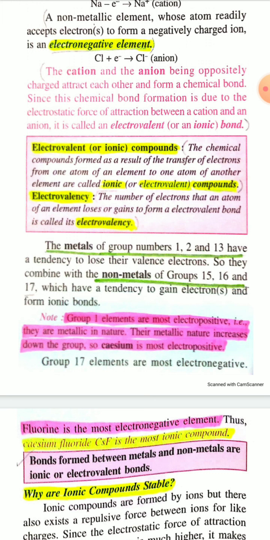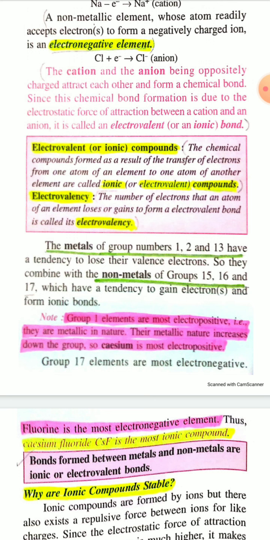So the chemical compound formed as a result of the transfer of electrons from one atom of an element to one atom of another element is called an ionic or electrovalent compound. And what is electrovalency? Electrovalency is the number of electrons that an atom of an element loses or gains to form an electrovalent bond. Electrovalency means the number of electrons transferred, that is gained or lost.